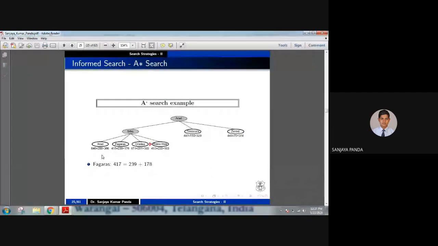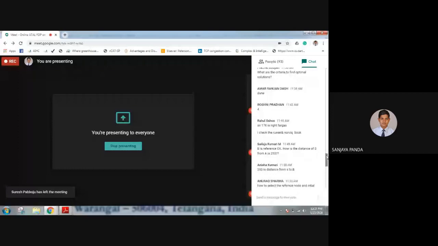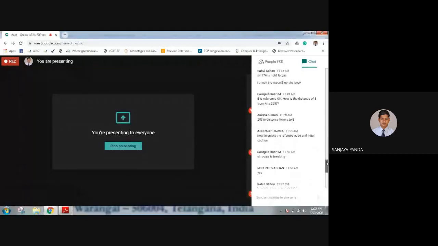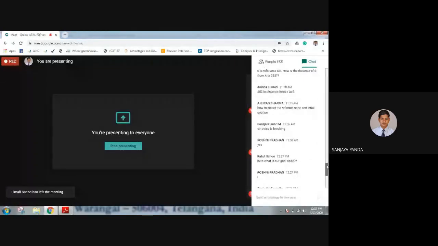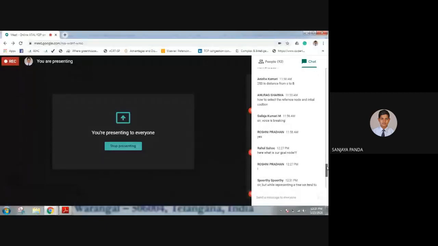Okay, let me take some other questions. There is a distance from S to B. Yes, Anisa has successfully answered the question. How to select the reference node in the initial condition? The initial reference node is your start state, your parent node. We are visualizing each problem in the form of a graph, so obviously the starting point is your reference node.